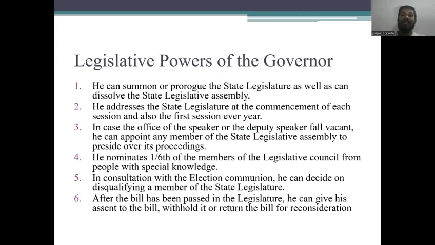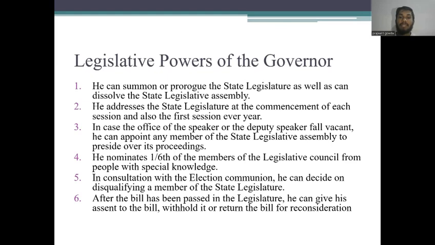Legislative powers of the governor. Governor has some of the legislative powers. He can summon as well as dissolve the state legislative assembly. He addresses the state legislature at the commencement of each session and also the first every year. In case the office of the speaker or the deputy speaker falls vacant, he can appoint any member of the state legislative assembly to preside over its proceedings. He nominates 1/6 of members of the Legislative Council from people with special knowledge.